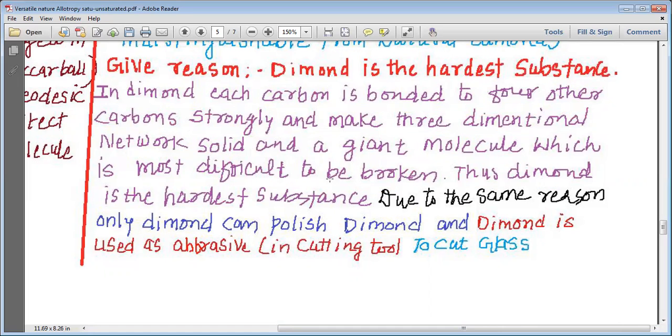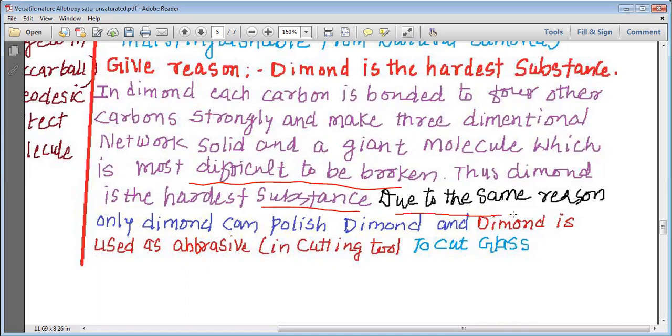Because in diamond each carbon is bonded to four other carbons. First thing, the bonds formed between carbons in diamond are very strong. The diamond makes a giant molecule. It is a three-dimensional molecule, or a three-dimensional network solid, and thus it is difficult to break the bonds in diamond, and that is why diamond is the hardest substance in the earth or in the world.